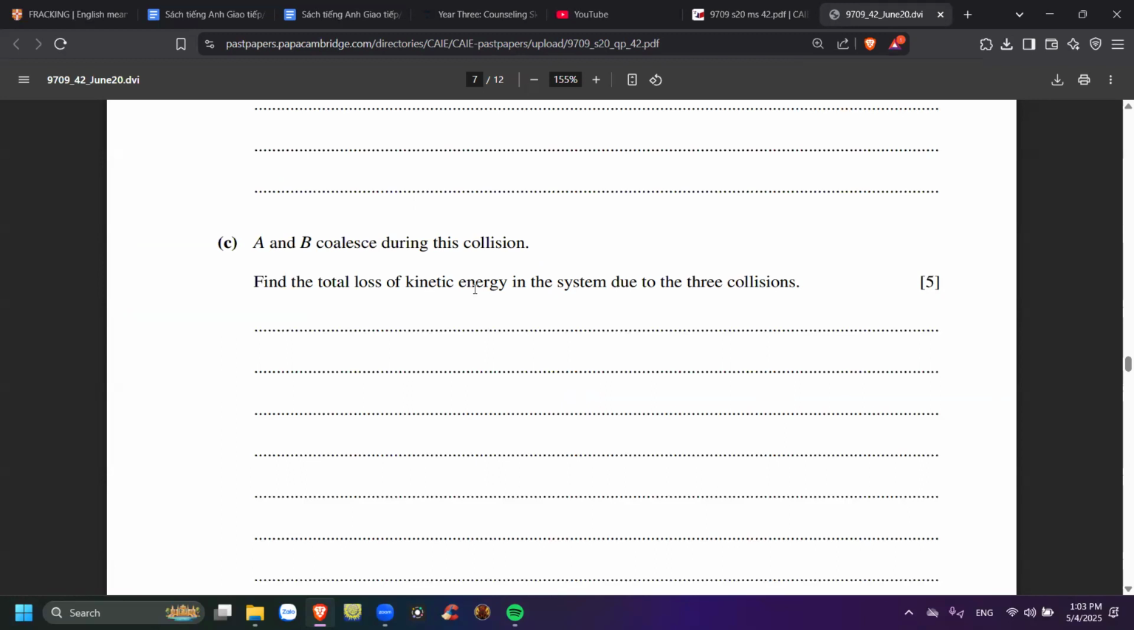Find the total loss of kinetic energy of the system due to the three collisions. Kiếm cái tổng mất của động năng của hệ thống này, do ba cái va chạm này. That's 5 marks.